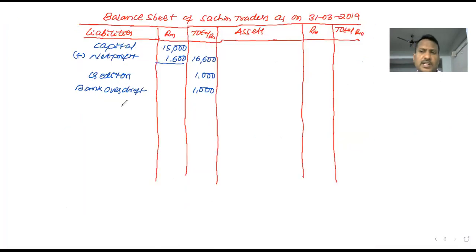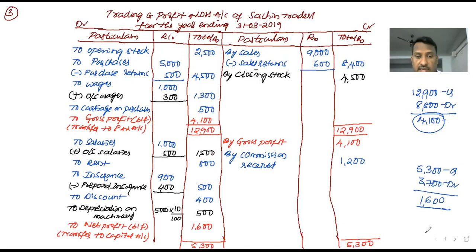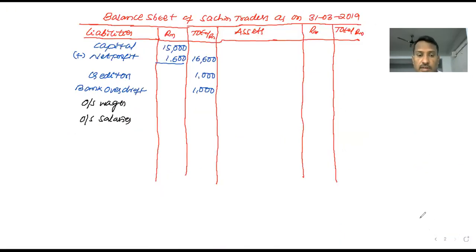Outstanding expenses are liabilities. So we have two outstanding expenses in this problem. What are they? Outstanding wages, outstanding salaries. Outstanding wages 300. Outstanding salaries 500. Two adjustments are recorded in the balance sheet. Means the liability side is over. Yes. Let's move to the assets.